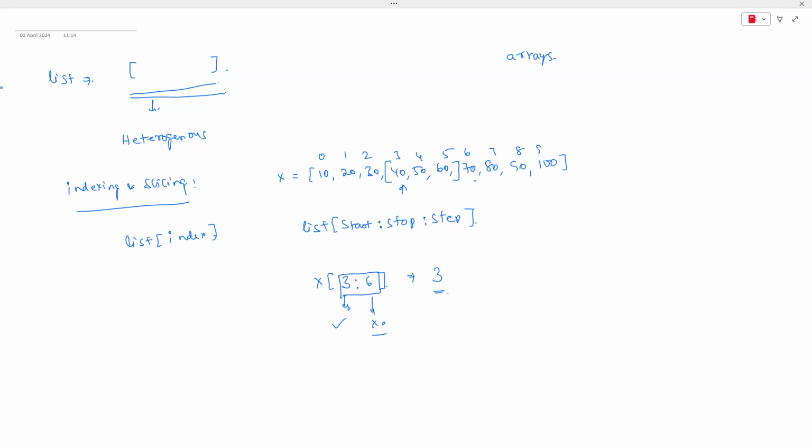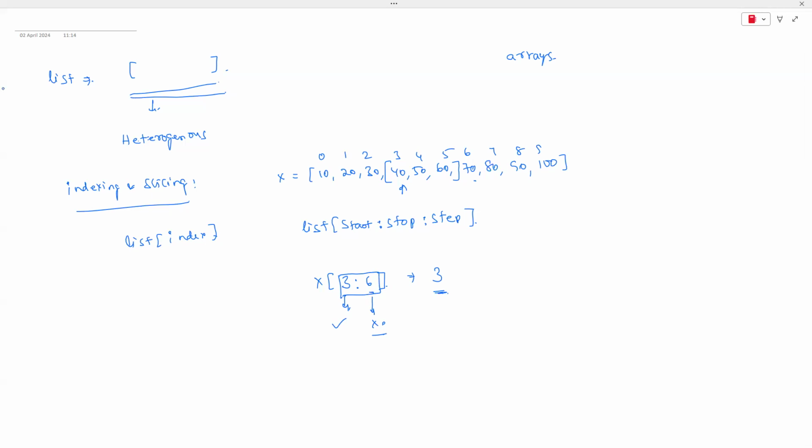I told you the simple notation, guys. The notation is very easy. Why? Because the reason is very easy. Whenever the end is not included, the advantage is that directly 6 minus 3 gives 3 elements. If 6 were included, we could not directly say 6 minus 3. 6 minus 3 is 3, 3 plus 1, 4 elements we would get. But here Python wants to make everything easy. That's why 3 to 6 gives us 3 elements.